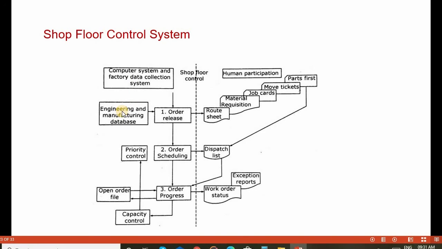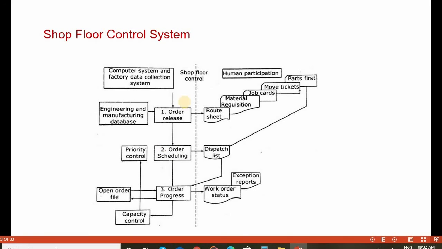Then it is handled by human participation. The route sheet, material requisition, job cards, move tickets and part list are prepared by the human employees based on the engineering and manufacturing database. The second operation in the shop floor control system is releasing the order scheduling.